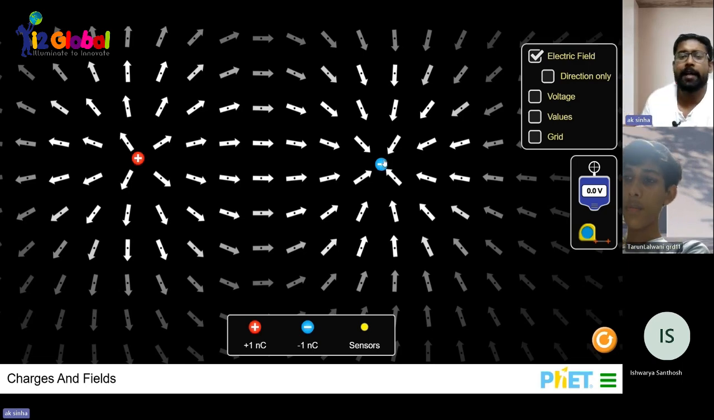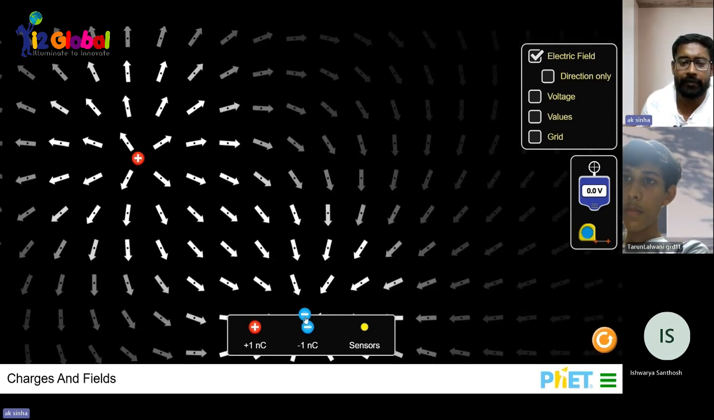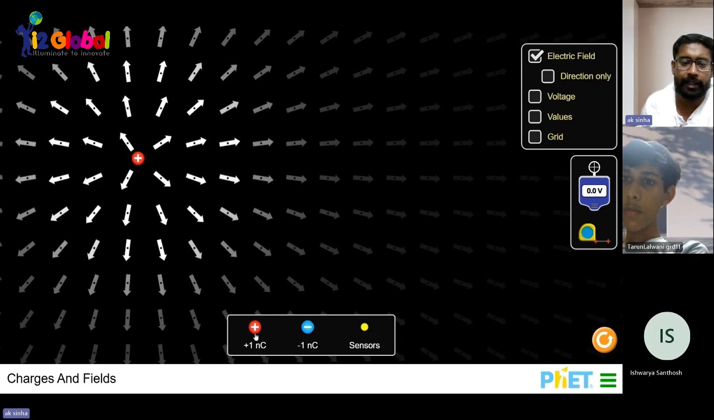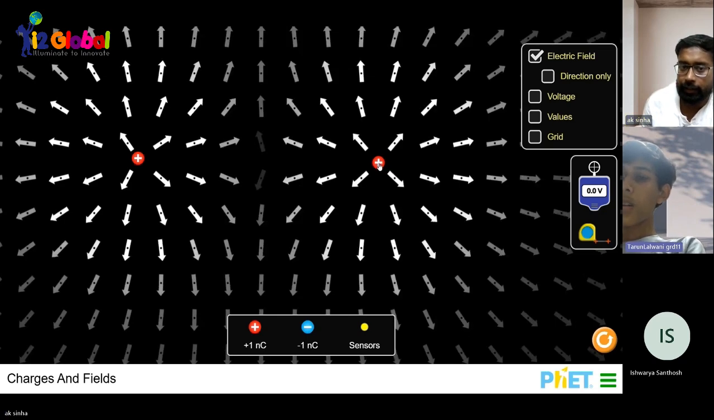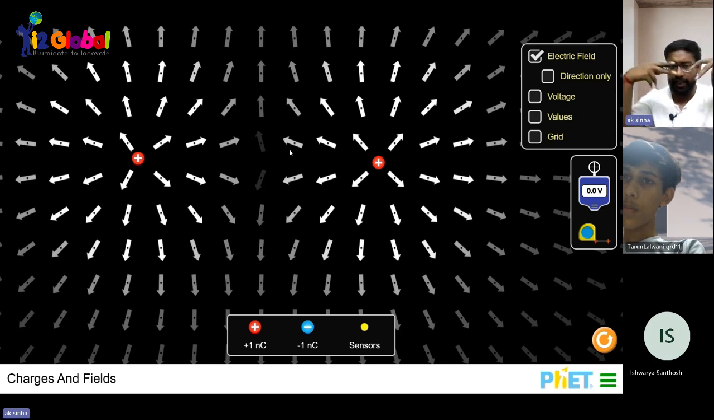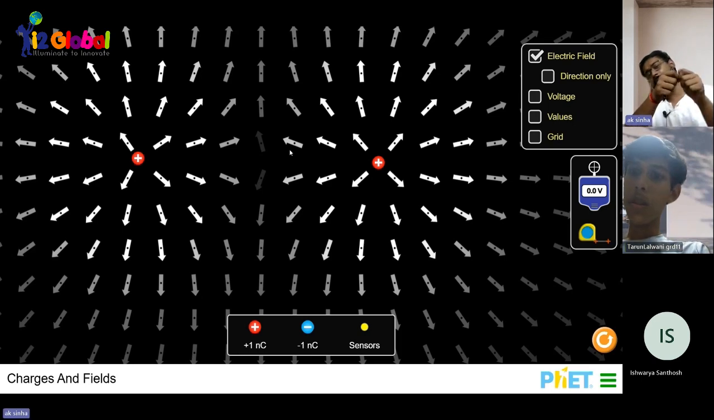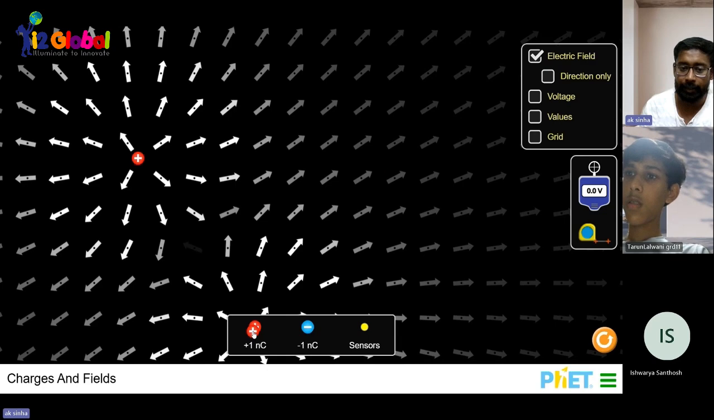Now let's suppose I'm removing this negative charge and I'm putting a positive charge. Then beta, there will be repulsion, and you can see the arrows are pointing towards each other. That means there is a kind of war situation. Yes or no? Yes, sir. So you are firing an arrow, I will also be doing the same thing. That means repulsion.